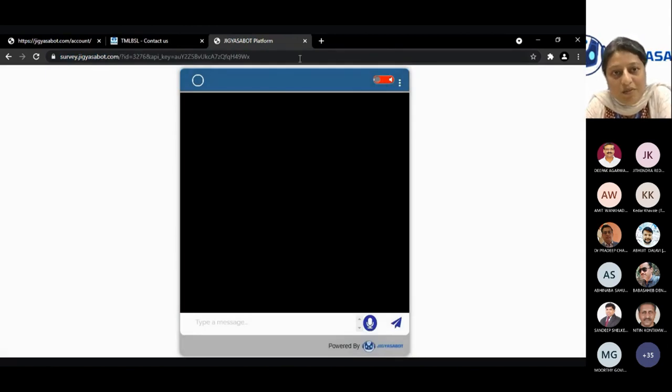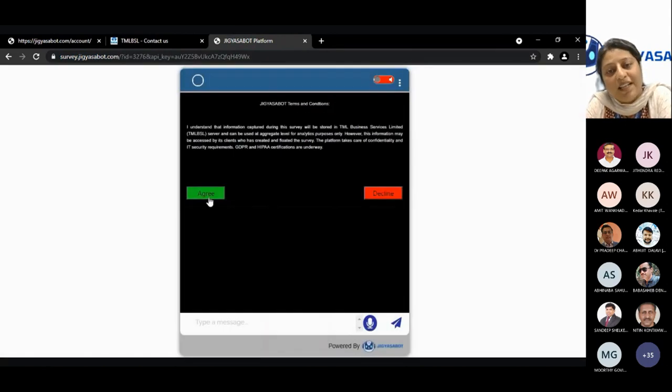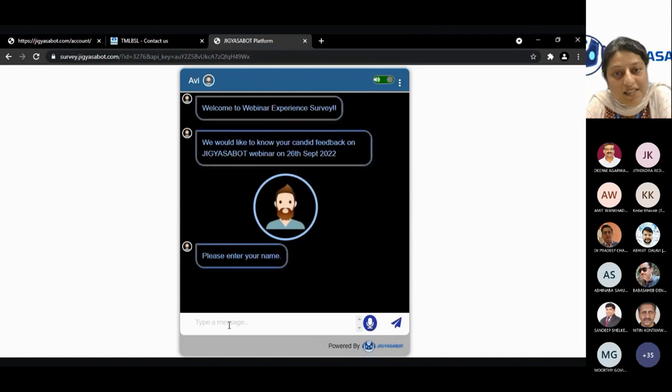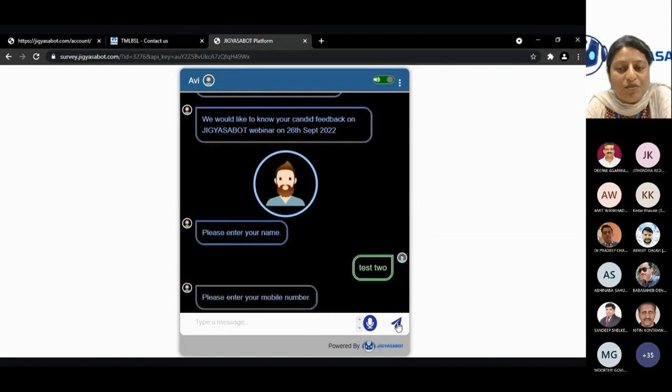Since it's an audio enabled chatbot, you can also turn on the audio here, and the bot is actually going to talk to you. Not only that, when you're responding to the questions, the bot is going to record the voice and the bot is going to script it out for you. So we have a speech to text option also, where the bot can record the voice and also type it out for you. So I can type test 2. I can record test 2 in my voice. The bot will type test 2 into the screen itself.